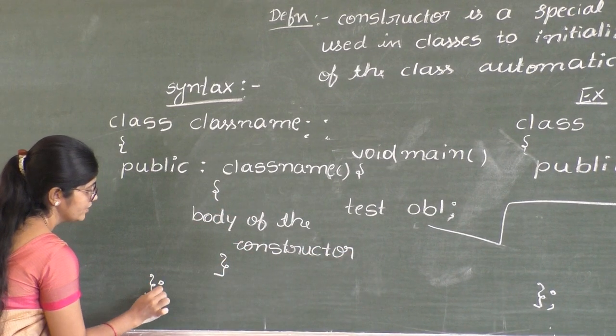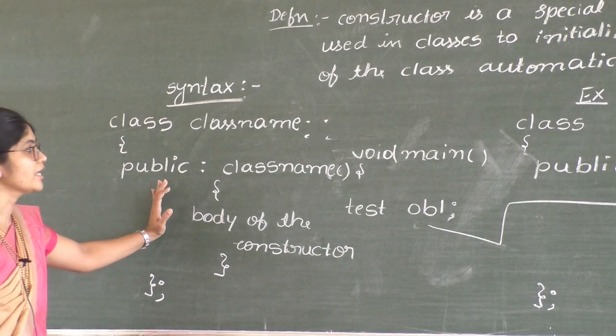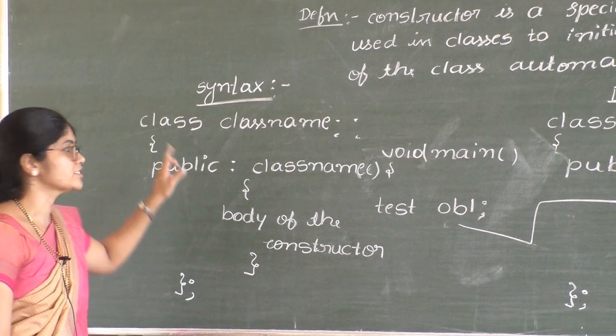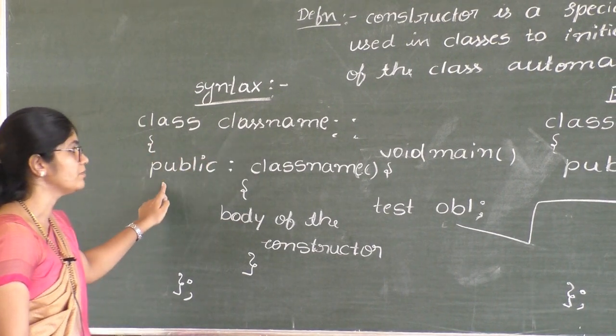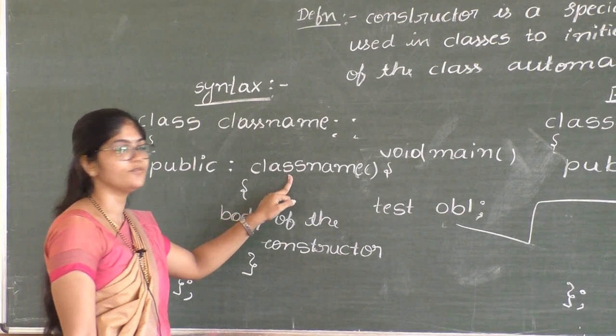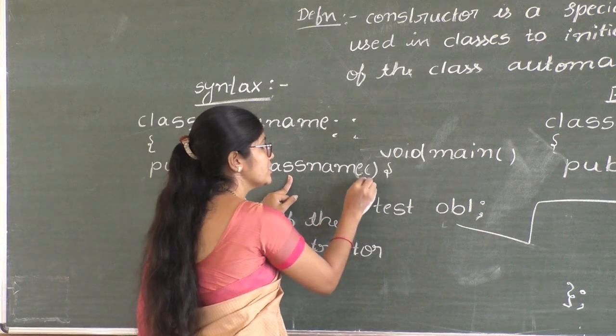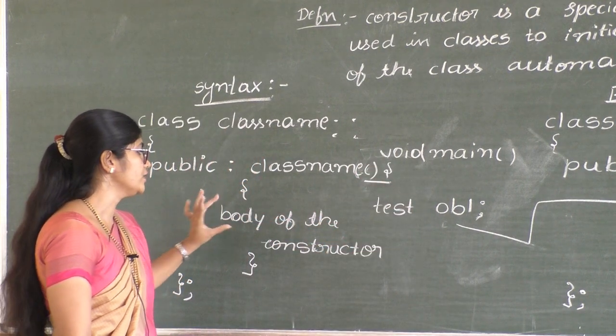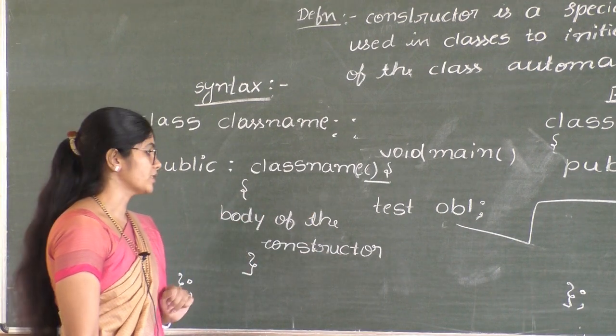Close the flower bracket, semicolon. This is the syntax to declare or use a default constructor. Class name in public section, class name, it is the default constructor. Here we are not passing any argument. Next, within flower brackets we write the body of the constructor.